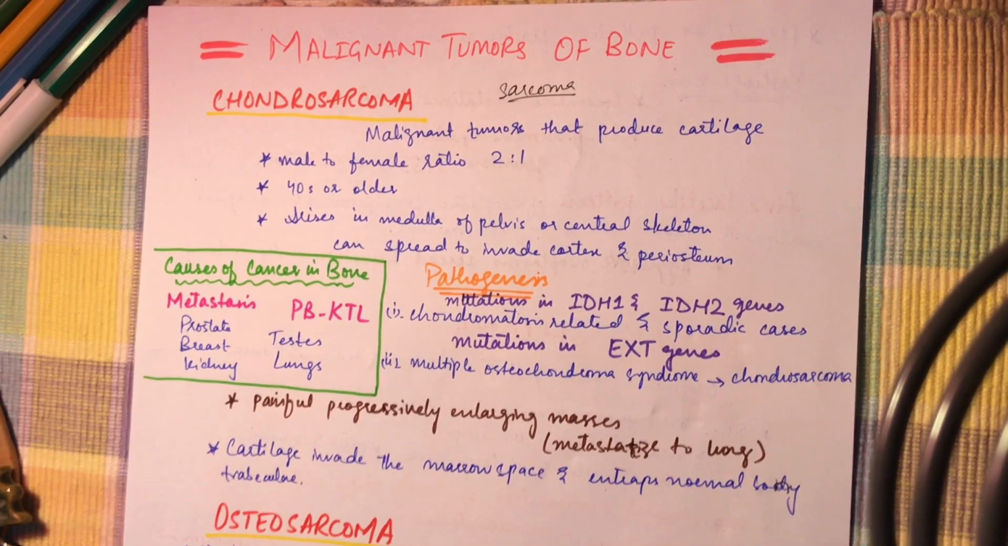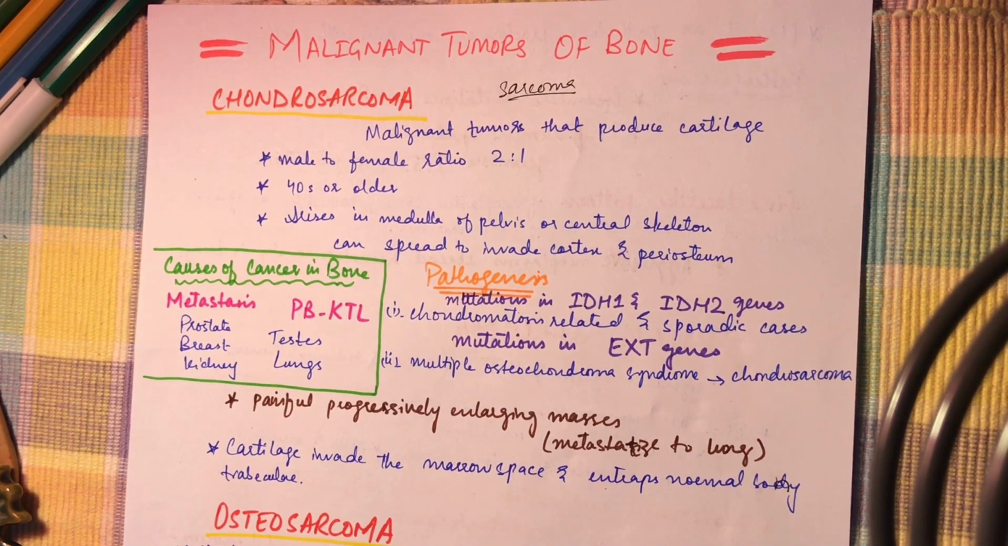Hello guys, so today I'm going to talk about the malignant tumors of bone. In my previous video I told you about the benign ones. Here we're going to discuss the malignant ones. The tumors of bone are actually of three types: cartilage forming, bone forming, and those of unknown origin.